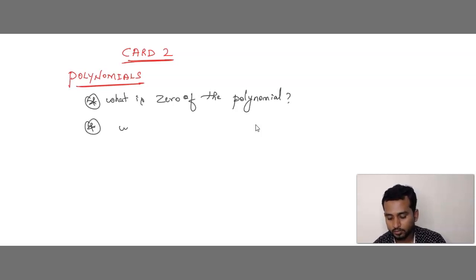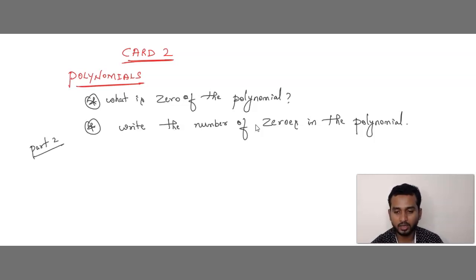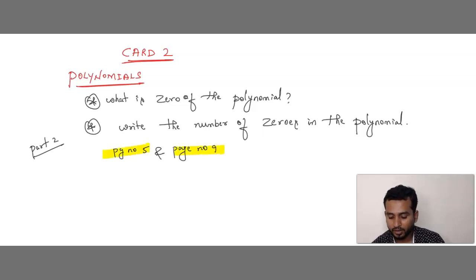Next question, let me ask you the question like this. Write the number of zeros in the polynomial. In the polynomial, you need to identify how many zeros are there. Okay, the questions you can refer from part 2. This chapter is there in part 2. Okay, that is page number 5 and page number 9.